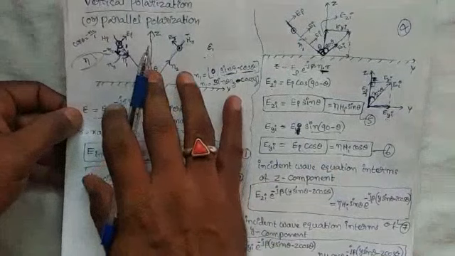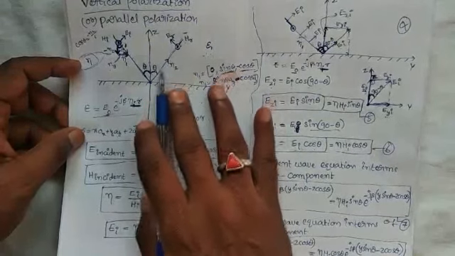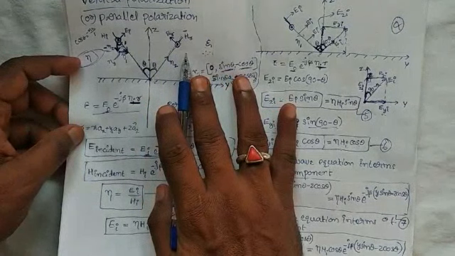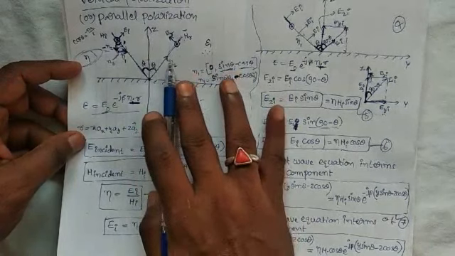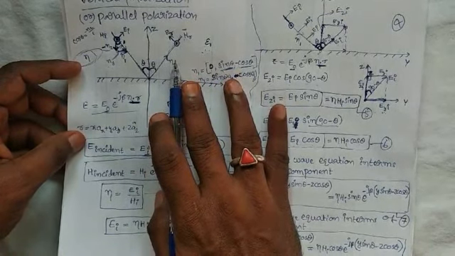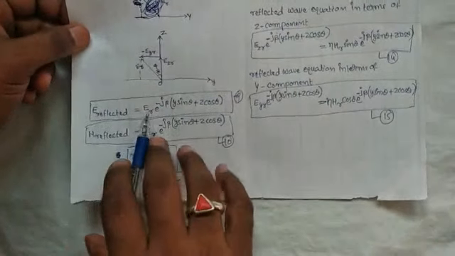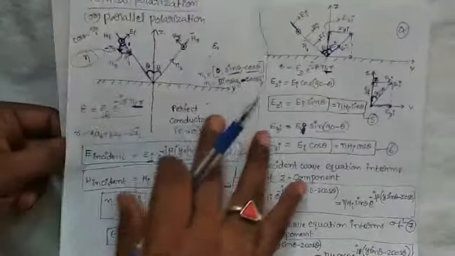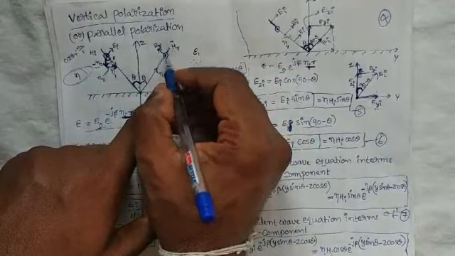Similarly, we are obtaining the reflected wave equation. The unit vector in the direction of the reflected wave is n2. How to represent the reflected wave? E reflected is equal to the magnitude ER into, similar to before, n2. What is the n2 value? We are representing the n2 value here.